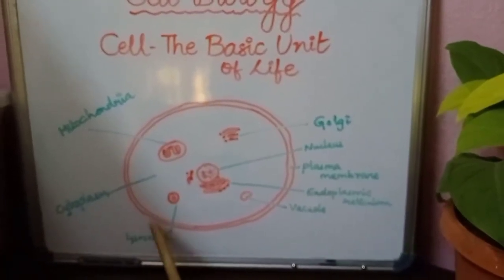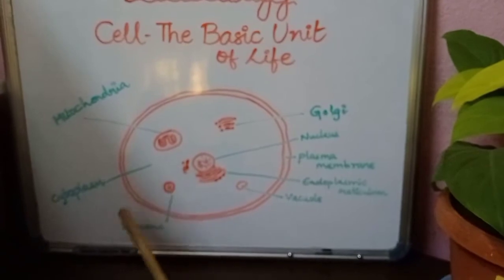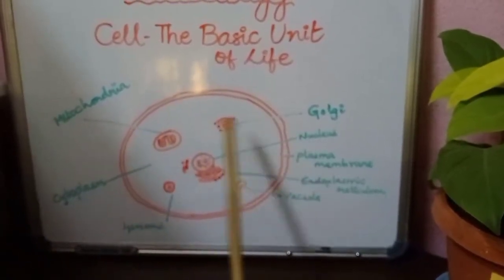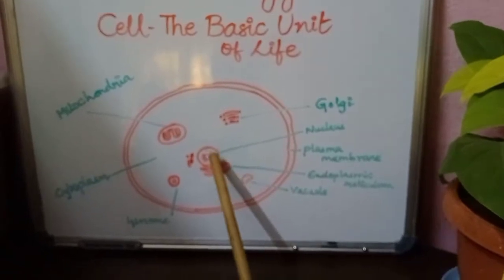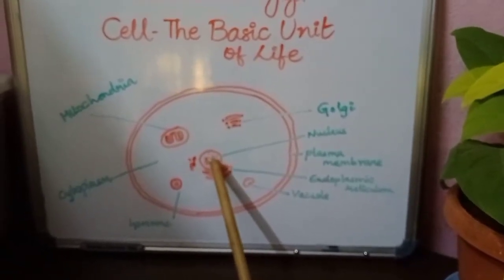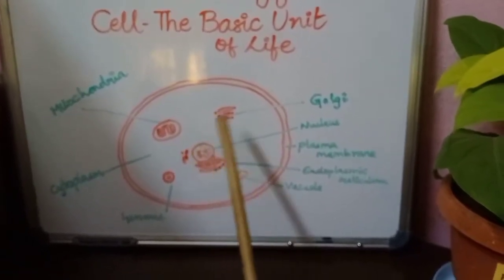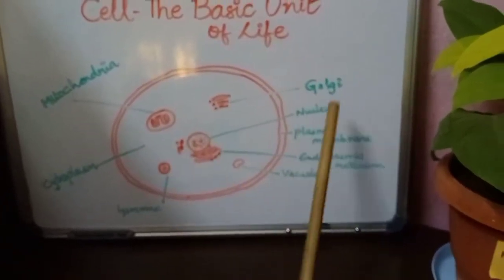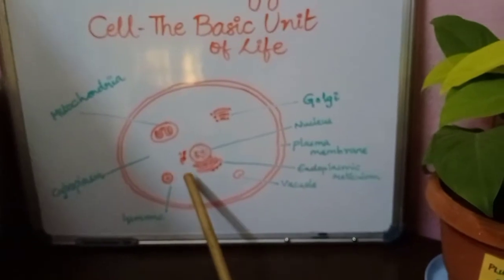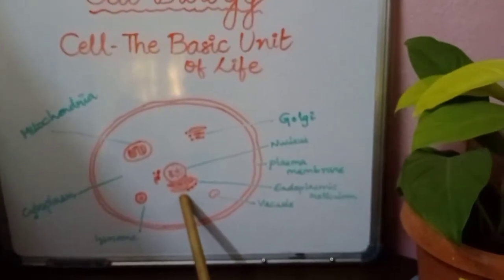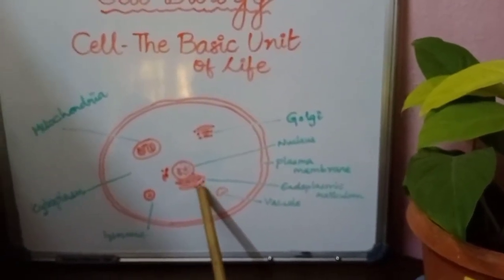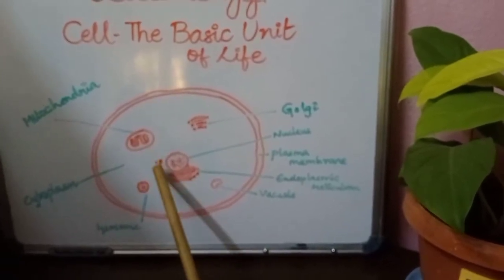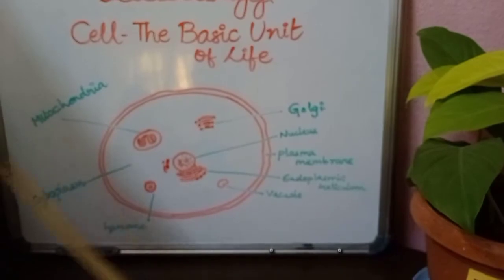Lysosomes, which are the suicidal bags, contain some hydrolytic enzymes. Mitochondria is the powerhouse of the cell, and the nucleus contains the genetic material in it, chromosomes, DNA, RNA, etc. And endoplasmic reticulum. In this endoplasmic reticulum, if ribosomes are present, it is known as rough. If the ribosomes are not present, it is known as smooth endoplasmic reticulum.